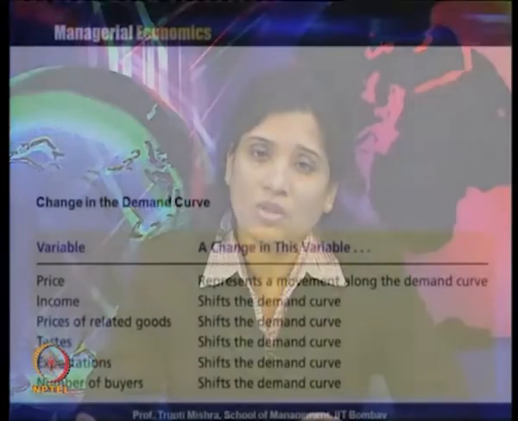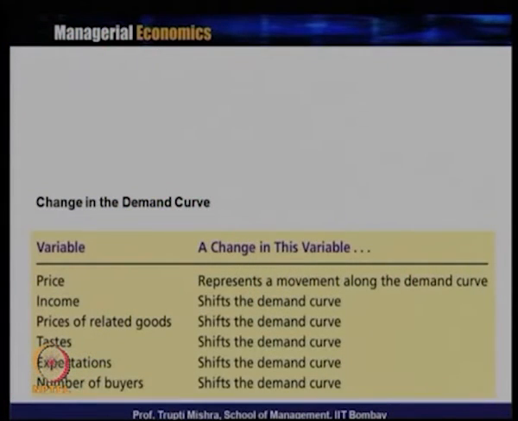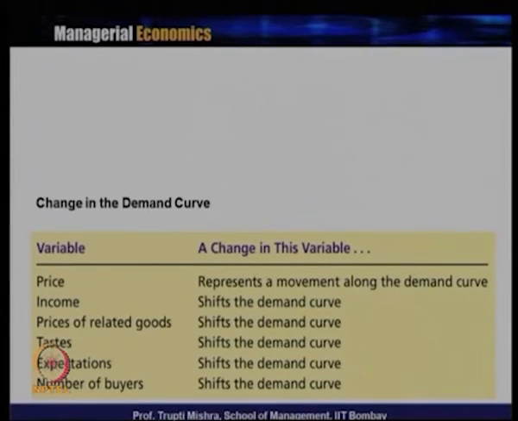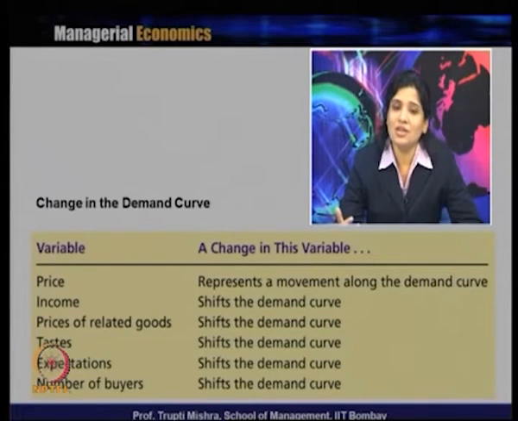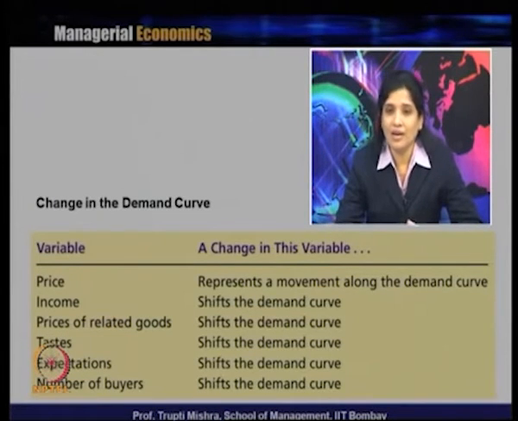So why is there a change in the demand curve? Either there is a change in the price that leads to a change in the quantity demanded, or there is a change in the price of related goods, change in consumer income, change in the taste and preference of the consumer, the expected future price of the product is going to change, or there is a change in the number of buyers in the market. A change in price represents a movement along the demand curve, from one point to another point. In the case of income, price of related goods, taste, expectation, and number of buyers, the demand curve generally shifts to the right in case of an increase, and shifts to the left in case of a decrease.